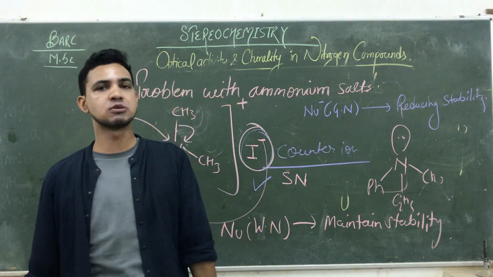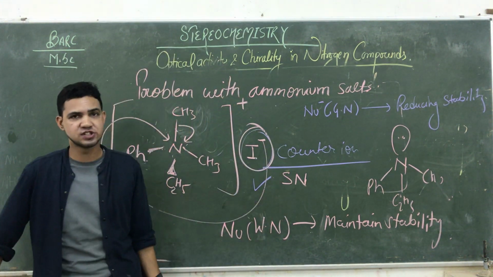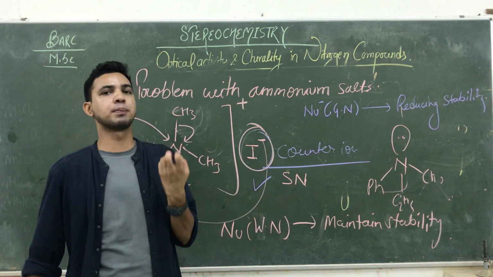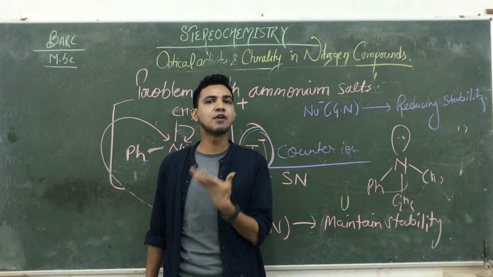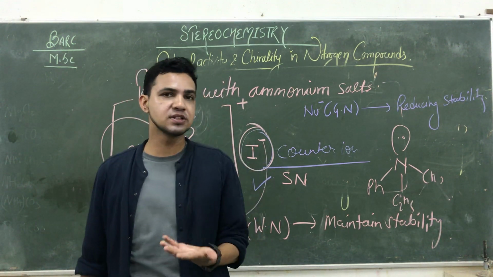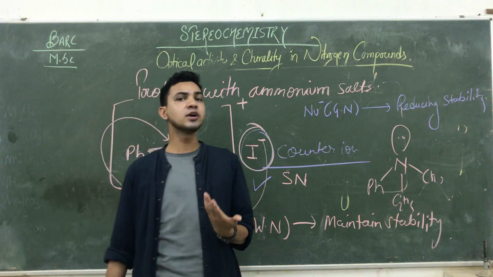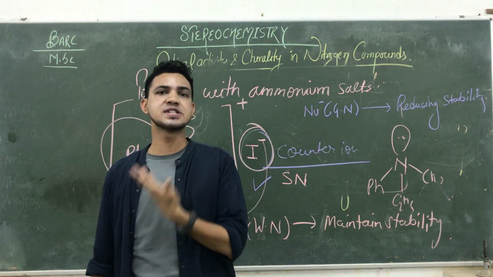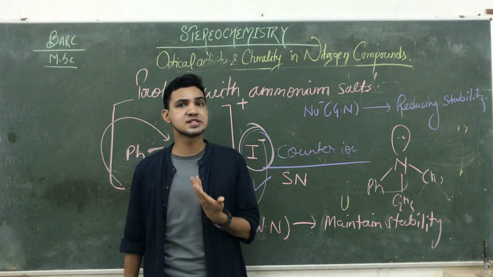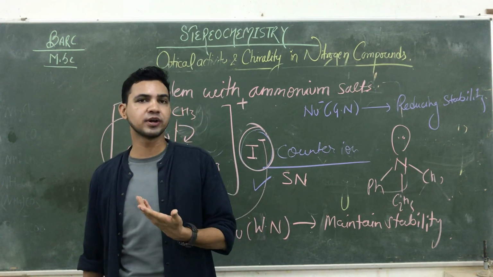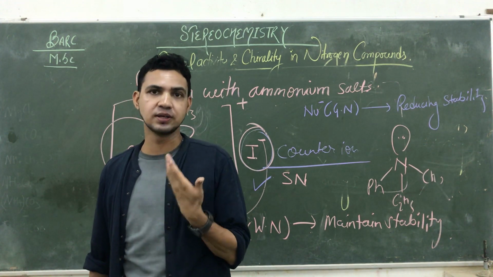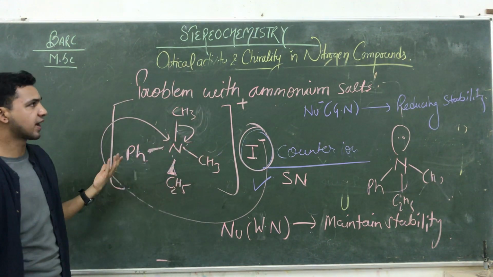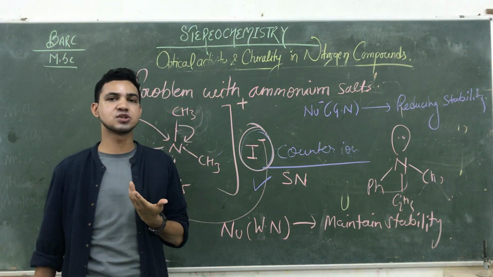So ये आपकी nitrogen compounds की क्या है? Chirality और optical activity हैं. कुछ conditions ऐसी हैं जो quaternary होने के बाद भी उसकी properties को affect करती हैं. So on the basis of these properties, we are saying whether the given salt of nitrogen is optically active or not. And nitrogen is a very important compound in every kind of alkaloid. Okay, you know very well steroid is also. So they're playing a very important role in natural synthetic compounds and drug formations. So that's why I'm saying nitrogen has some chirality, and this chirality affects the properties of compounds.